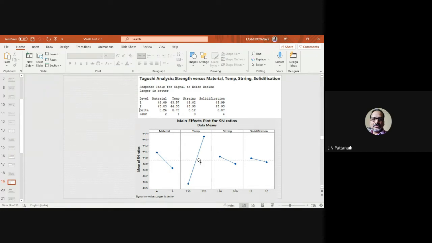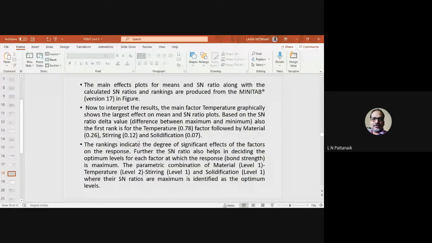If it is more horizontal, meaning parallel to that dotted line at the mean value, that indicates that factor does not have any effect. If it is steeper, when the slope is more, that indicates it is having a higher effect on the response. Okay. What else can you find here?